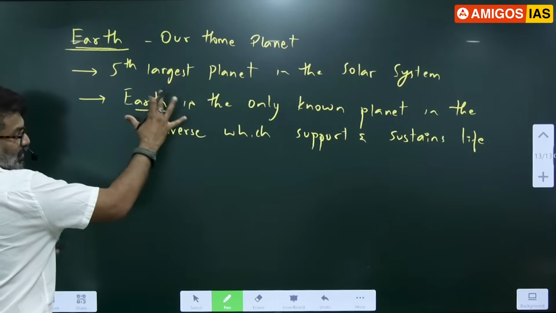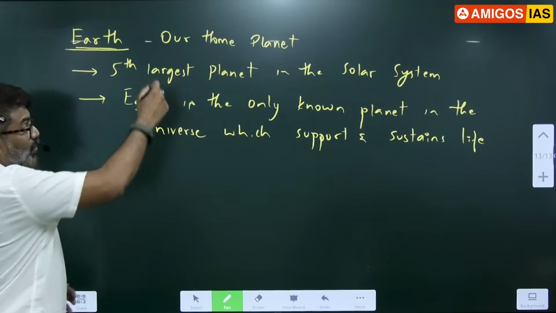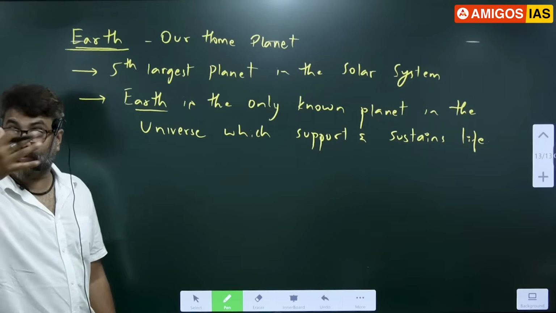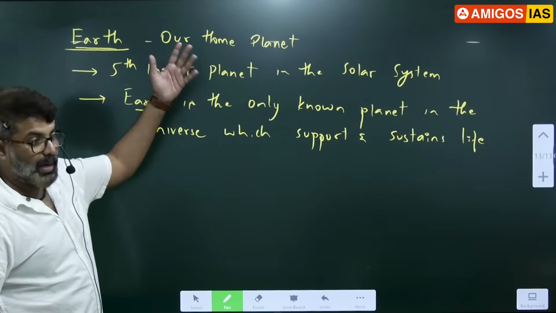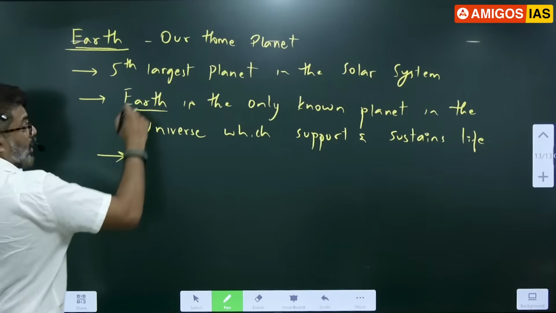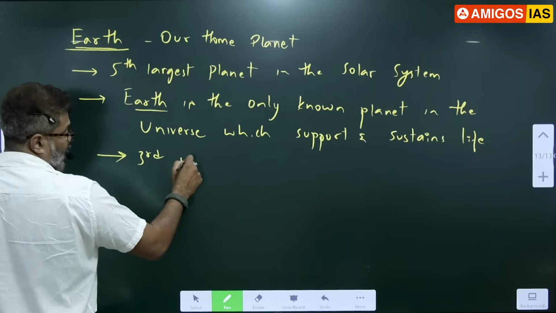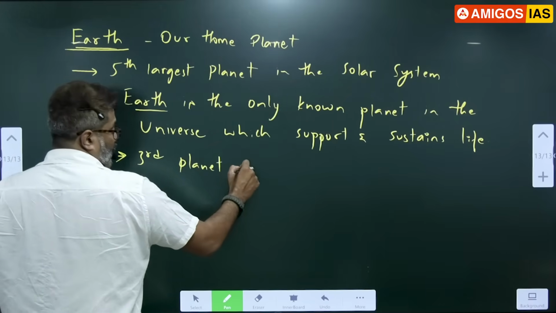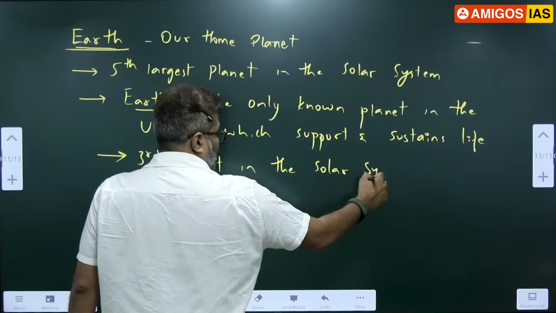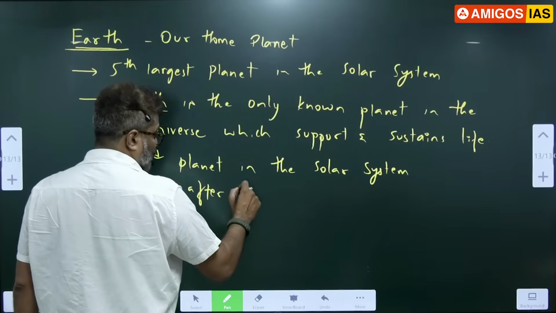So since this statement itself is clear, we don't have alternative planet. So this is our home. This is where we are all born, and this is where we are all going to die. So as a result, we should make better choices for ourselves and for our planet. Okay. So that statement I made is very important statement. Please continue. It is the third planet in the solar system after Mercury and Venus.